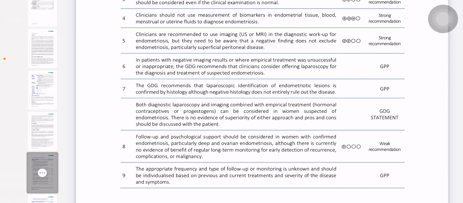So with peritoneal endometriosis, the patient has very severe pain, but we couldn't identify it on ultrasound.